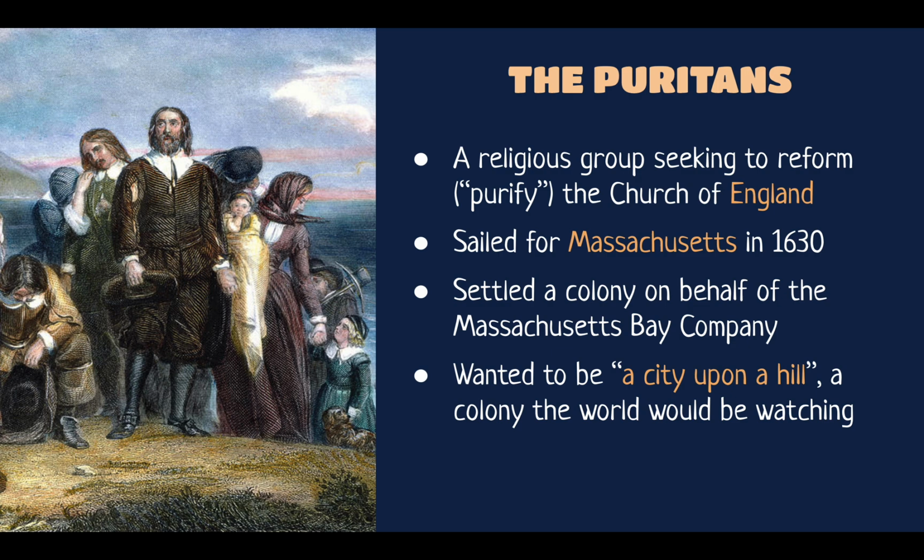And the colony that they created was on behalf of the Massachusetts Bay Company. So similar to the Virginia Company claiming land, now the Puritans are doing it. But their motivation is much more religious. They wanted to be a city upon a hill. That was the phrase that they used, kind of a shining light, a perfect example for the rest of the world to show here's how we should live out our faith, here's how we should work together and live as a community. And so they wanted to be this kind of perfect, pure, shining light to show the world how life should be done best.